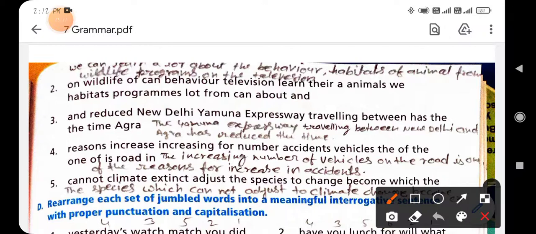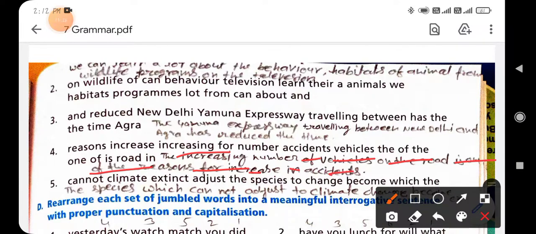The sentence will be: the increasing number of vehicles on the road is one of the reasons for the increase in accidents.